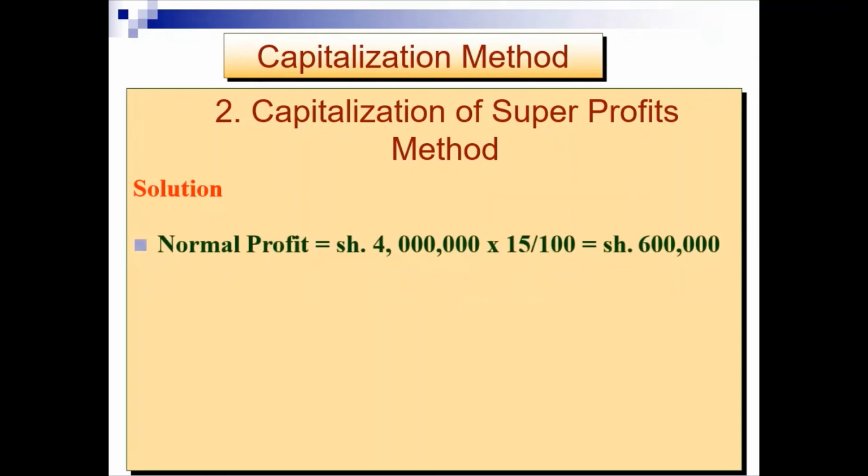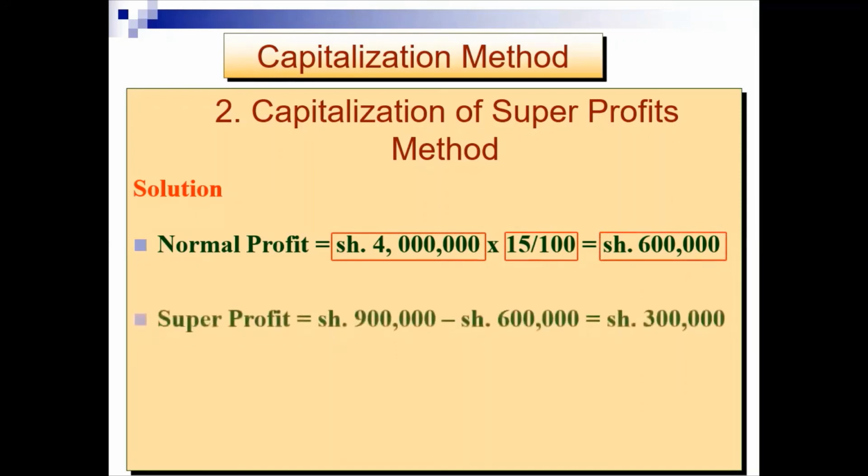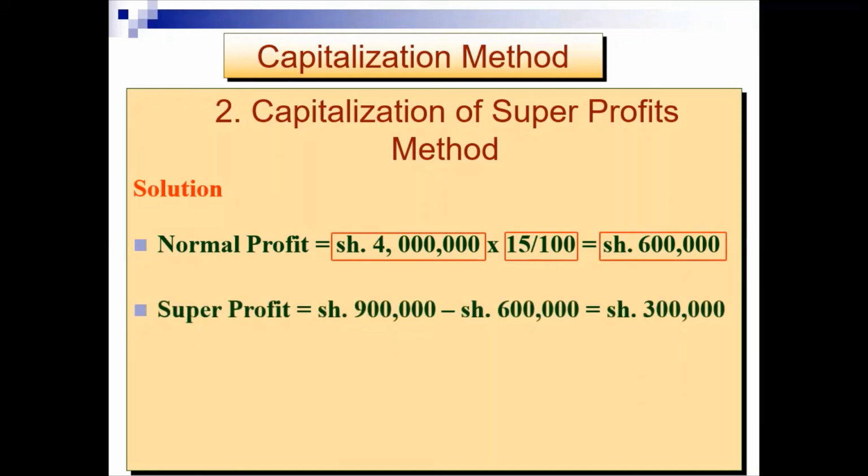Normal profit of the business is the capital 4 million multiplied by 15%, that is equal to 600,000. The super profit of the business is the actual profit of the business, 900,000, minus expected profit or normal profit of the business, 600,000. That is equal to 300,000. That is a super profit.